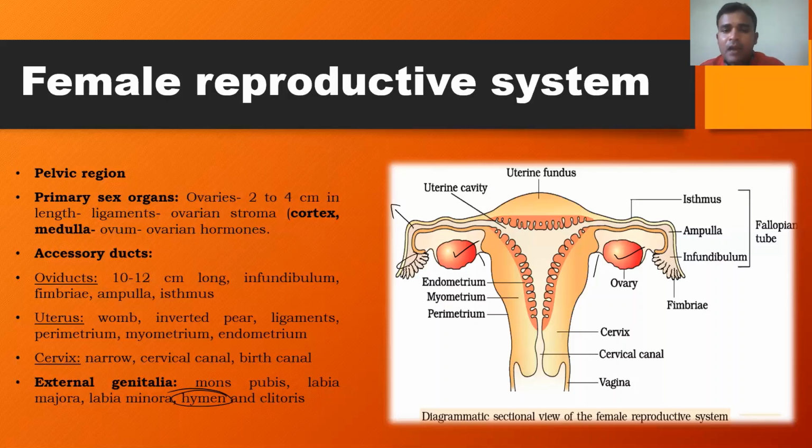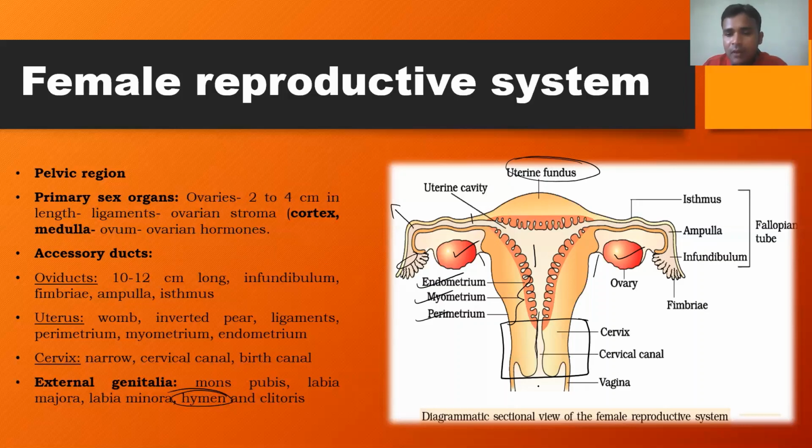This is the funnel-shaped part called the infundibulum, the finger-like projections called the fimbriae, the swollen part called the ampulla, the next ampullary-isthmic junction and isthmus. And this inverted pear-shaped structure is called the uterus. This dome-shaped part of the uterus is called the uterine fundus. The cavity present within the uterus is called the uterine cavity. The wall of the uterus has three layers: outer perimetrium, middle myometrium, innermost endometrium. Then the narrow neck region of the uterus is called the cervix.